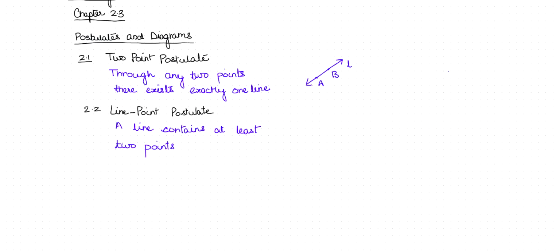Now the line-point postulate says that a line, like the one shown here, contains at least 2 points. So line L contains at least 2 points, as we can see. This is line L.